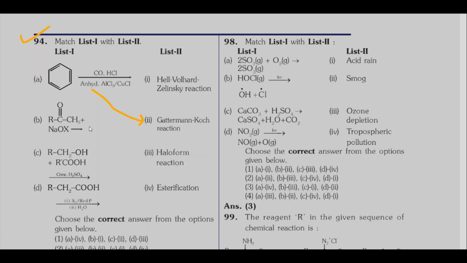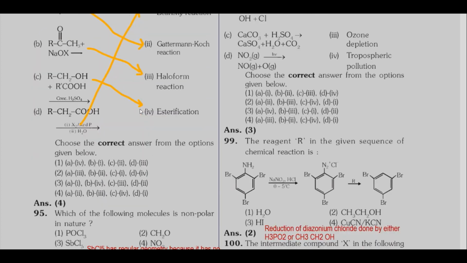Then we remember the reaction, it is nothing but the haloform reaction. Then next case, alcohol reacting with an acid in presence of concentrated sulfuric acid. Definitely it is the esterification reaction. Then an acid treated with halogen in presence of red phosphorus is nothing but the Hell-Volhard-Zelinsky reaction. So checking the options, we find that the fourth option is correct.